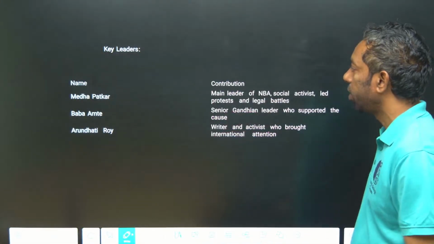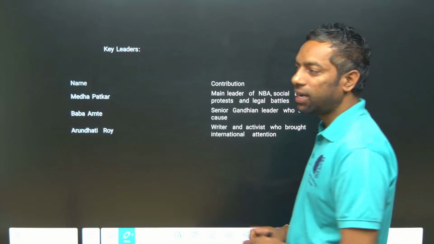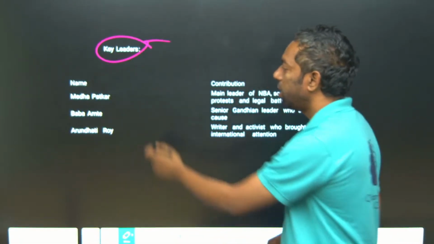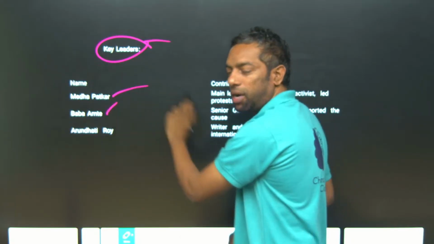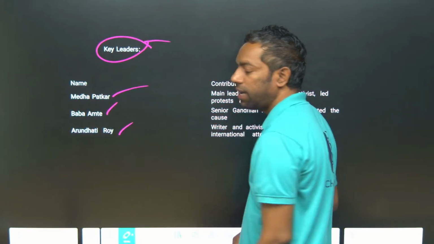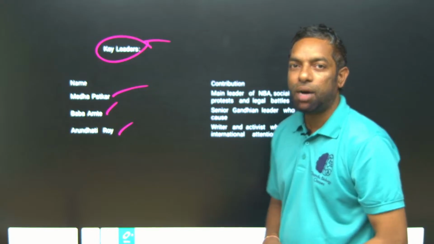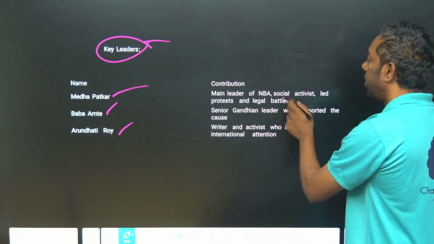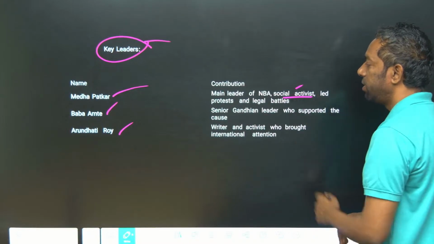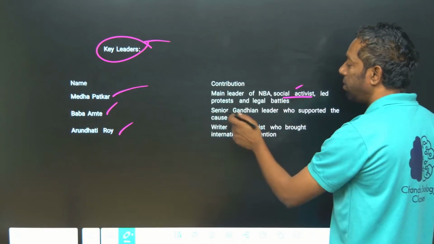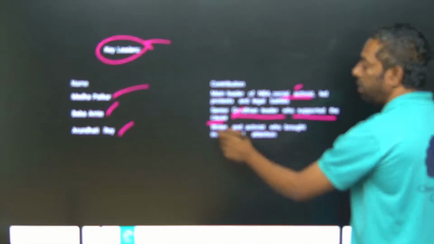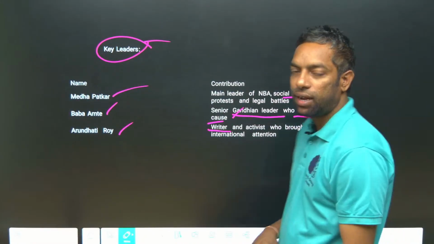Once again, we are looking at the key leaders of this movement: Medha Patkar, Baba Amte and Arundhati Roy. Medha Patkar is the main leader and a social activist. Baba Amte is the Gandhian leader who supported the cause, and Arundhati Roy is the writer.